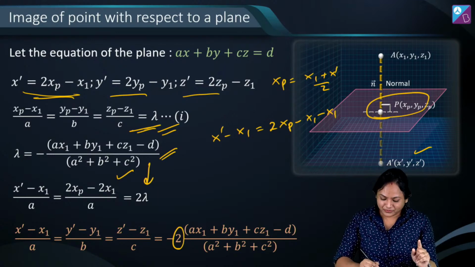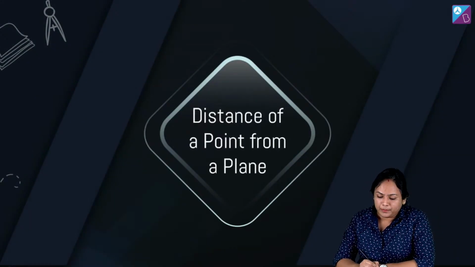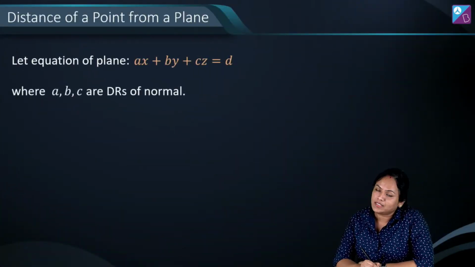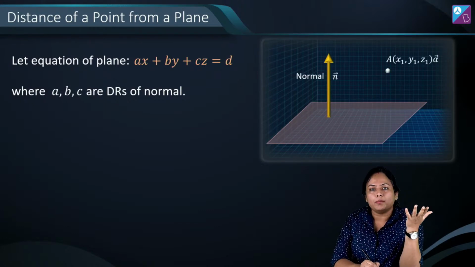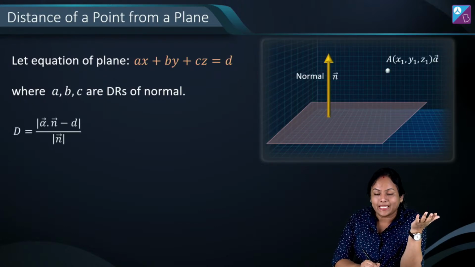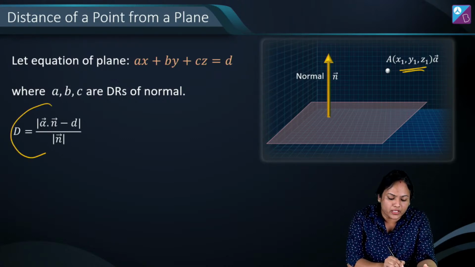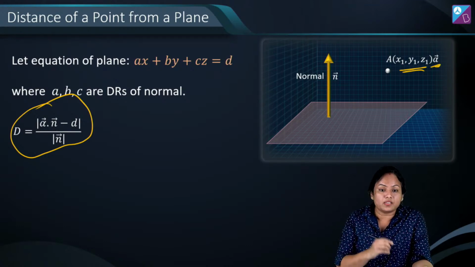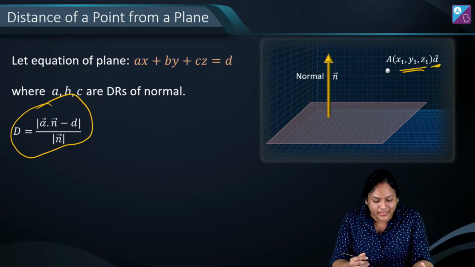All right? Okay. Then is distance of point from a plane. तो यहाँ पर suppose your plane is given to us, general equation, and DRs of plane मतलब जो normal के DRs हैं which are a, b and c, and a point is given जिससे हमें distance निकालना है. तो vectors में we have already learned this formula, right? अगर ये alpha vector इसका position vector है, तो it is |alpha dot n minus d| divided by |n|.